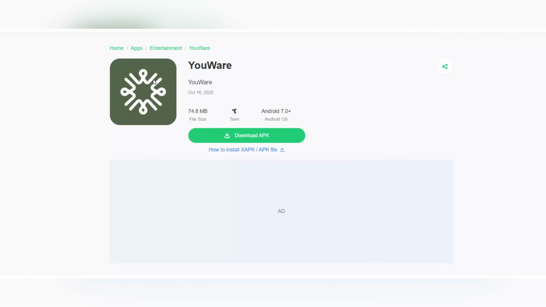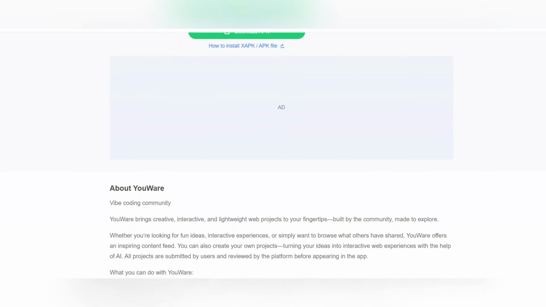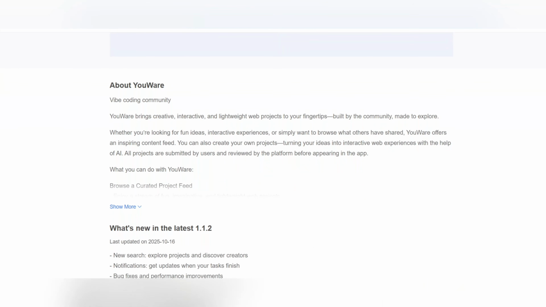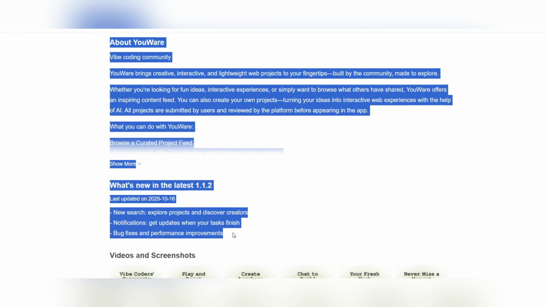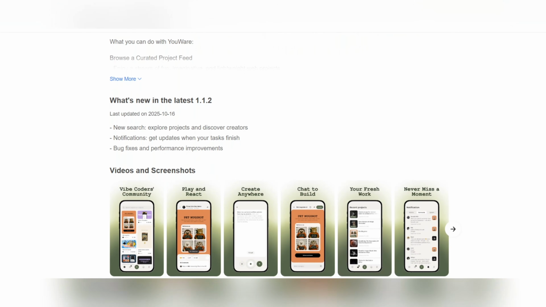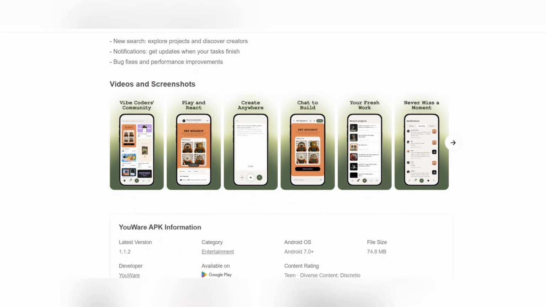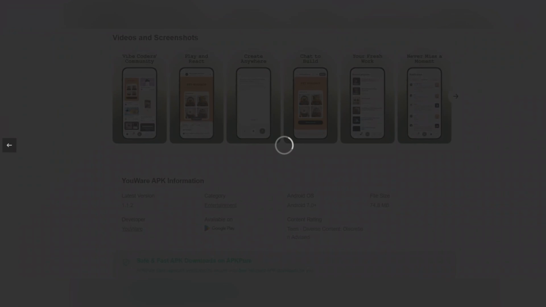Great news for all creators. YouWare has just launched its mobile version. So even when you're on the go or away from your computer, you can turn your ideas into reality. With the YouWare mobile app, you can chat with AI, build new projects, and even modify your code or designs instantly, all from your phone. Imagine sitting in a cafe or traveling somewhere, and with just a few simple messages, you're creating a real AI-powered app or a full creative project.